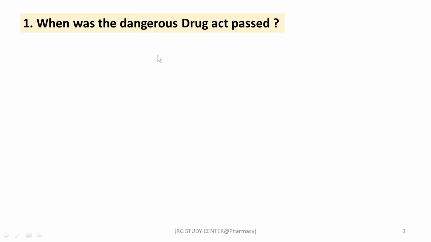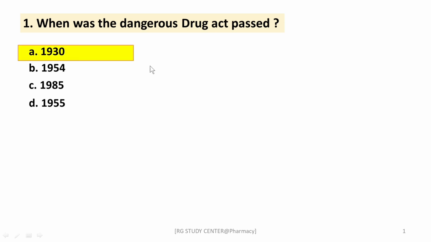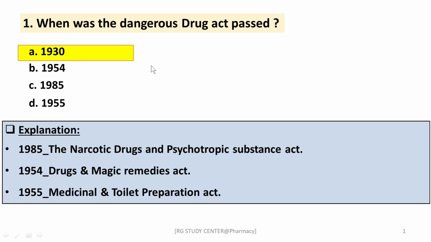The first question is, when was the Dangerous Drugs Act passed? Options are 1930, 1954, 1985, 1955. The answer is 1930. In the year 1930, the Dangerous Drugs Act was passed. The remaining options are themselves questions.